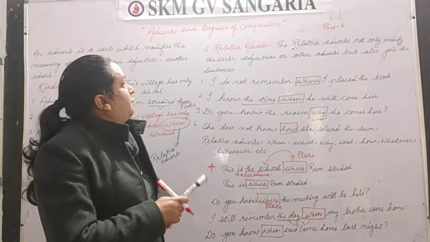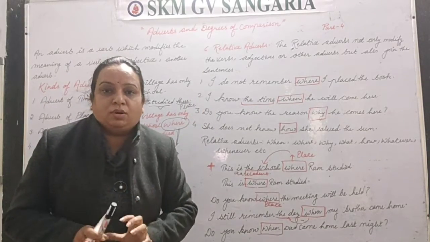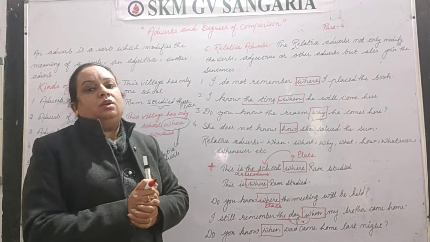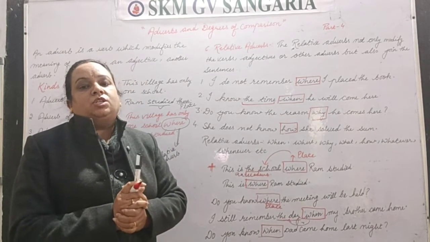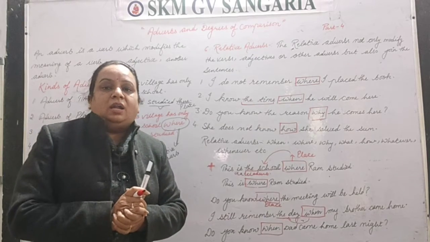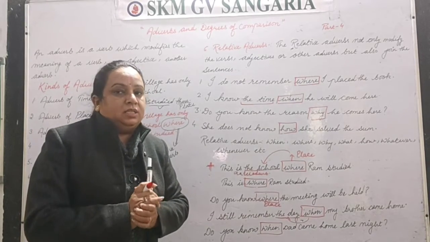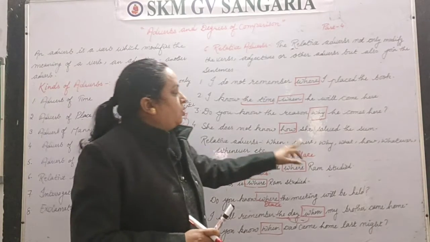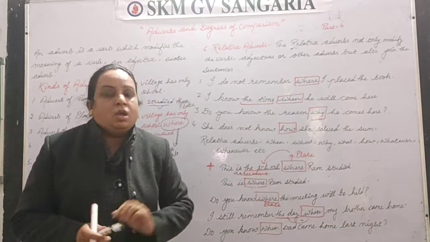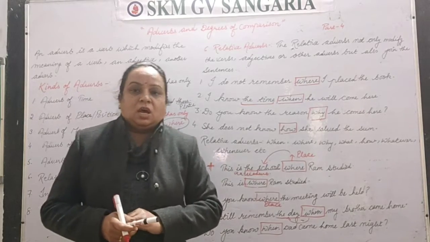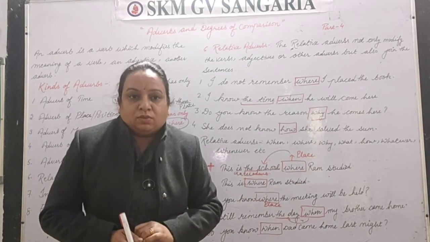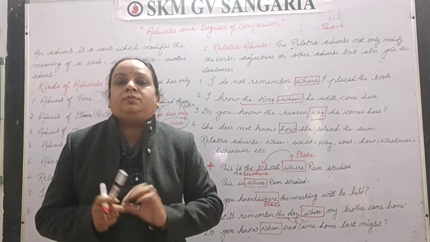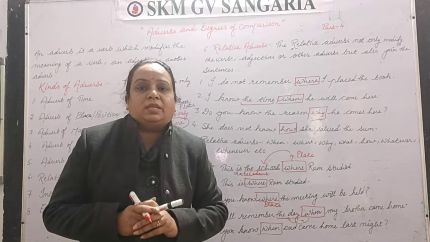So this was all about the relative adverbs, and there may be some sentences with antecedents and some without antecedents. But you have to take care that words like when, where, why, how, whenever, etc. are used as relative adverbs, and especially these words are used to join two sentences together.